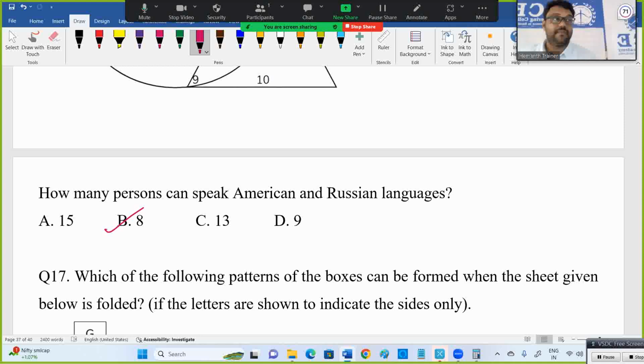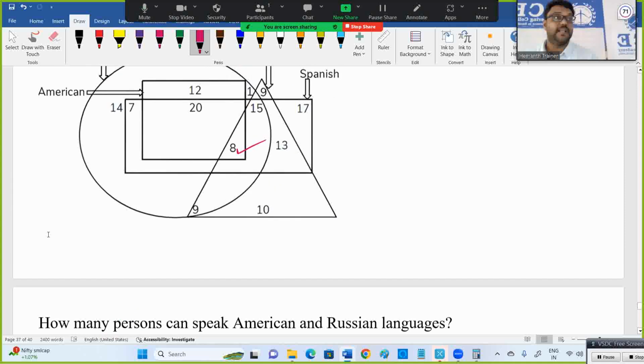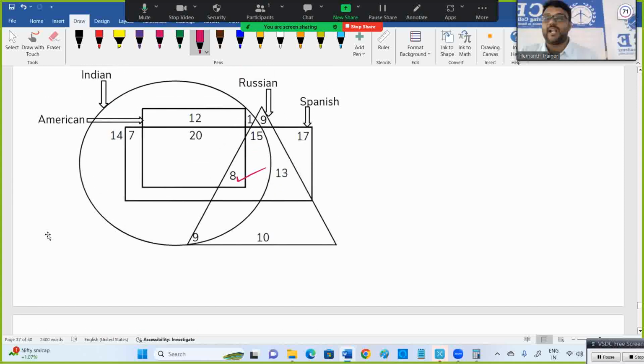American and Russian language. Two questions they're asking regarding Venn diagram. Maybe different questions are there. This is an easy one. But there are next level questions. They may ask you American but not Russian but not Indian but Spanish person. They may ask different terminologies like that. The person should be American and Spanish but neither Indian nor Russian. They can ask those different combinations. We should focus on those terminologies. But keep in mind, the diagram will be given. First the diagram is given, they'll ask two questions related to that. Venn diagram you can consider two.